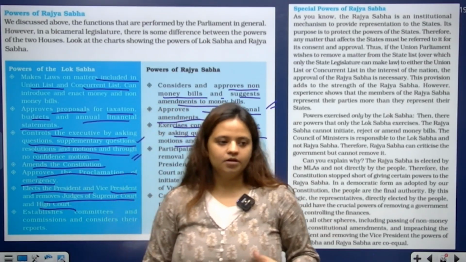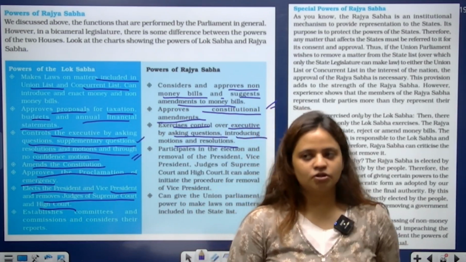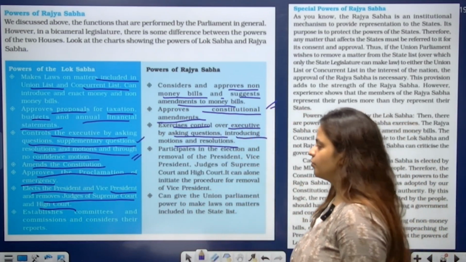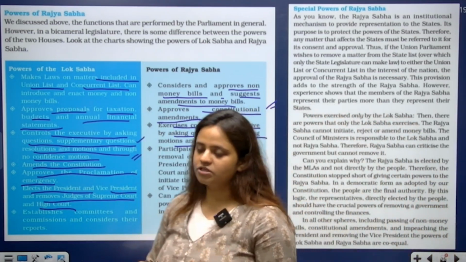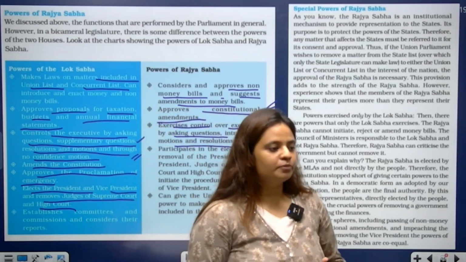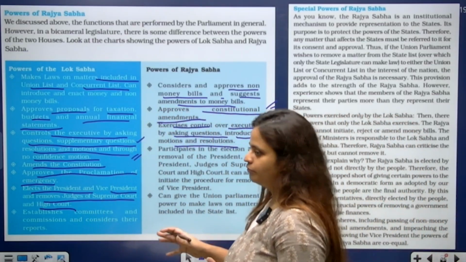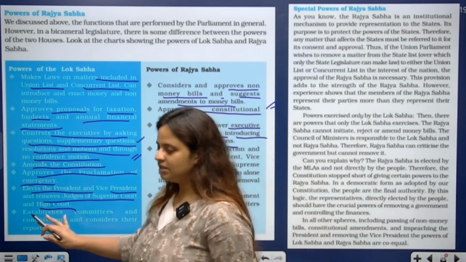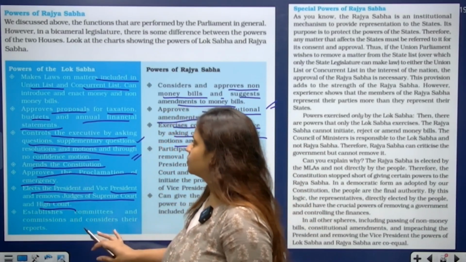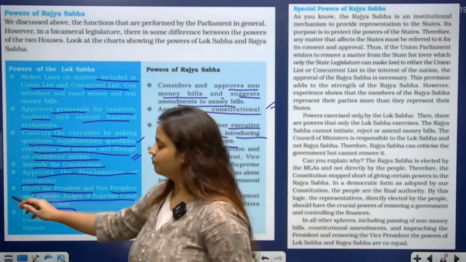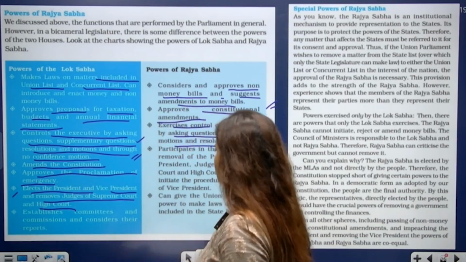When we were reading the previous chapter on the executive, we saw the role of Lok Sabha and Rajya Sabha in the elections of the president and the vice president and how the judges are removed. We have seen the importance of the powers of Lok Sabha in the previous chapter as well.